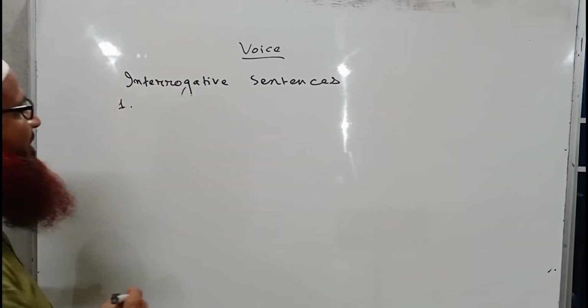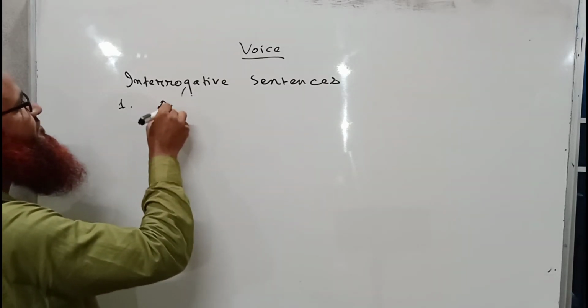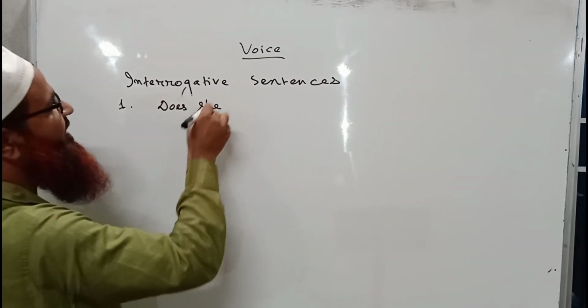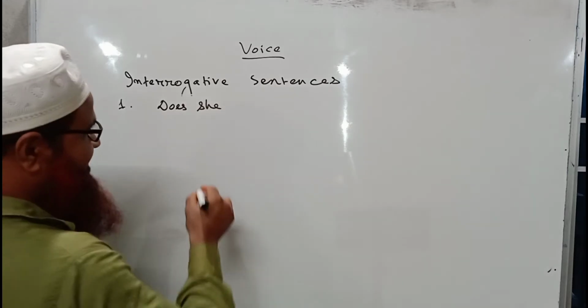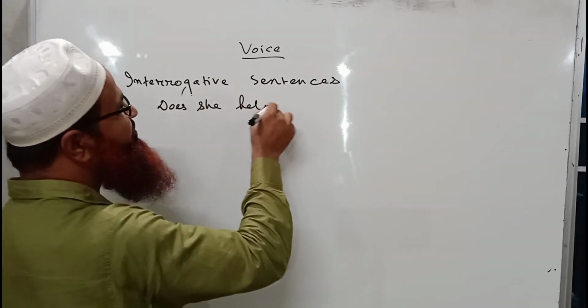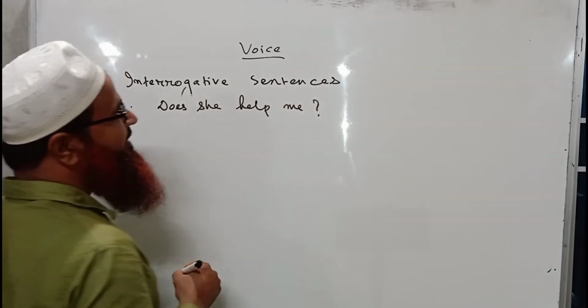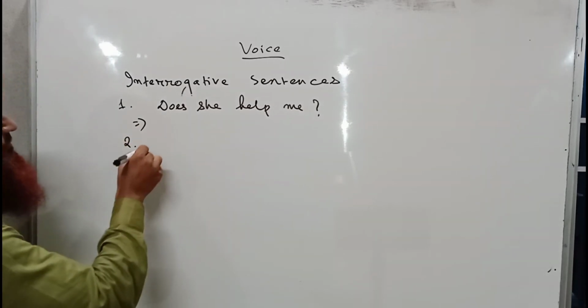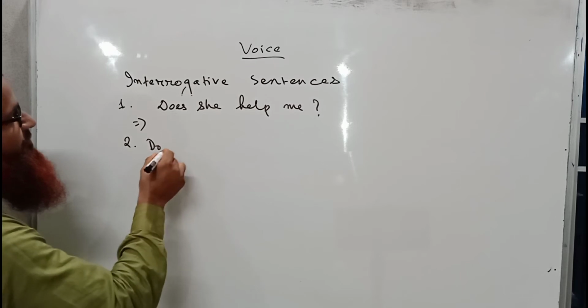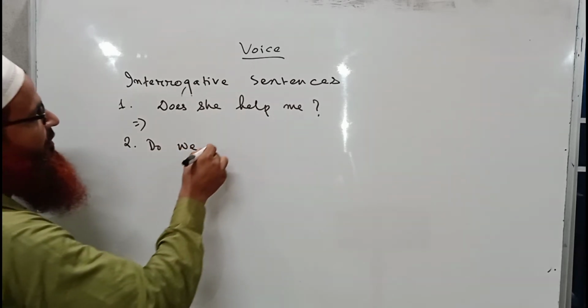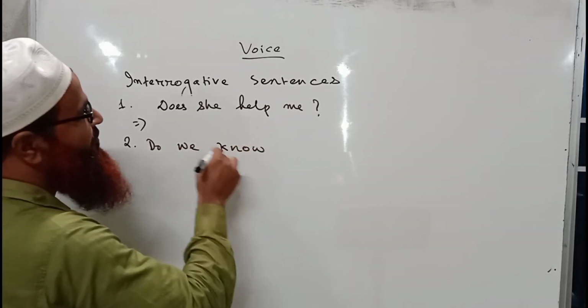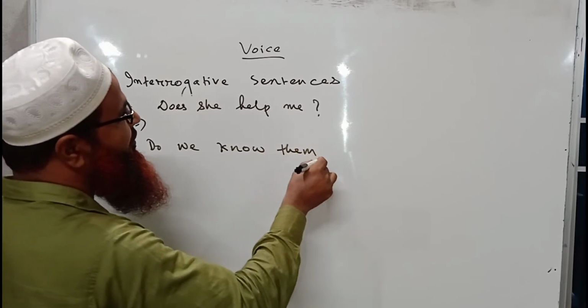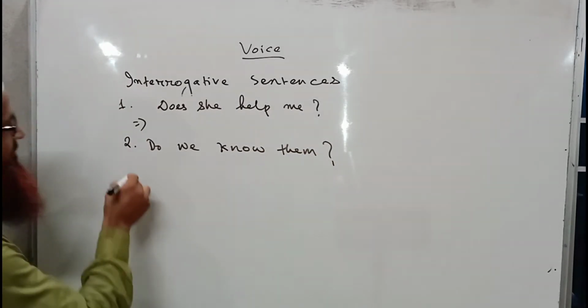Does she help me? Now number 2, do we know them? This one is number 2.